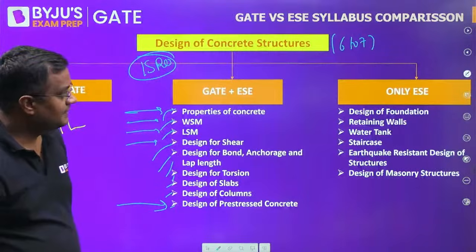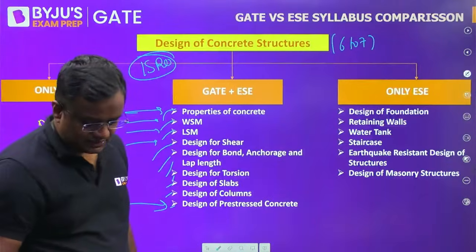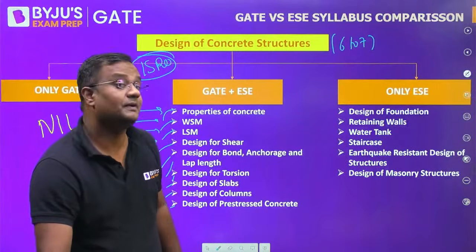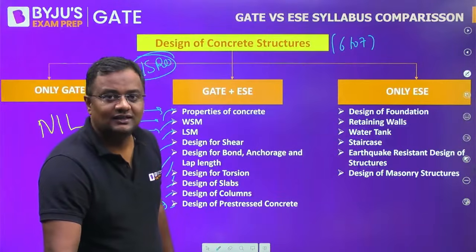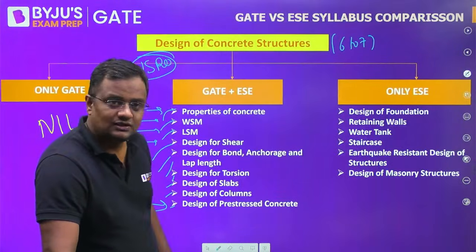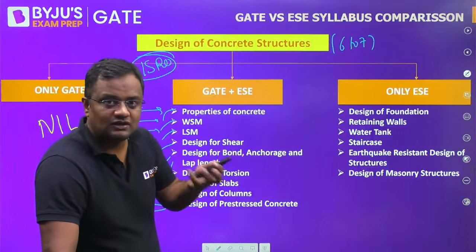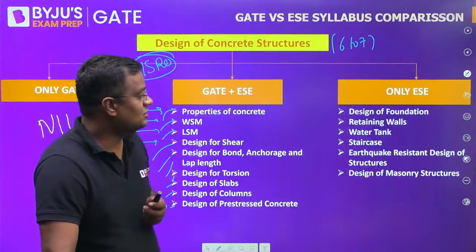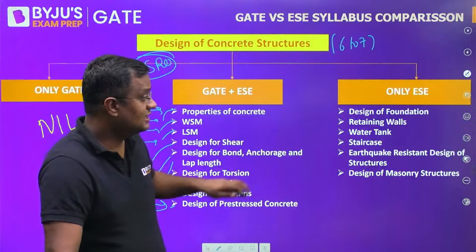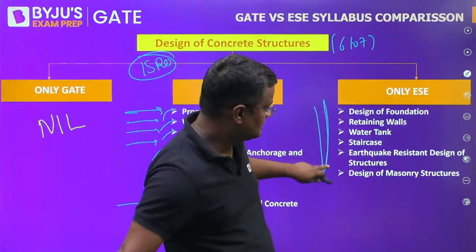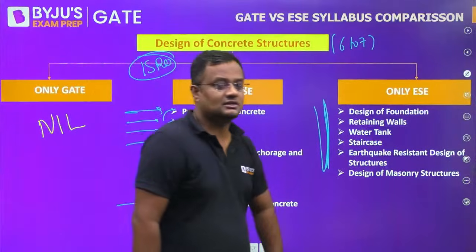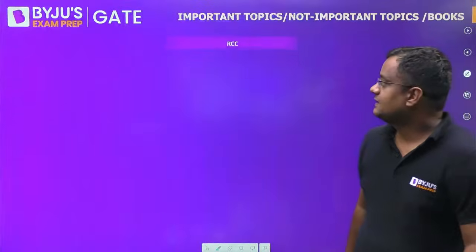Please do watch. Now, which is only in engineering services, RCC has most of the topics which are only in engineering services as compared to any other topic in civil engineering. Foundation, only in engineering services. Retaining wall, that uncracked sections, only engineering services. Sorry, water tank, that uncracked sections, only engineering services. Retaining wall, staircase, earthquake resistant design structures and design of masonry structures are only in engineering services.